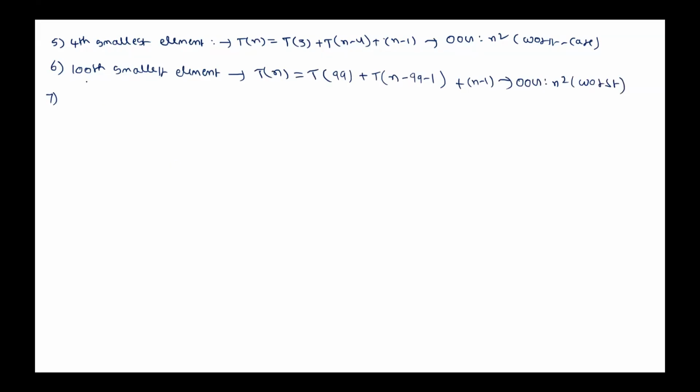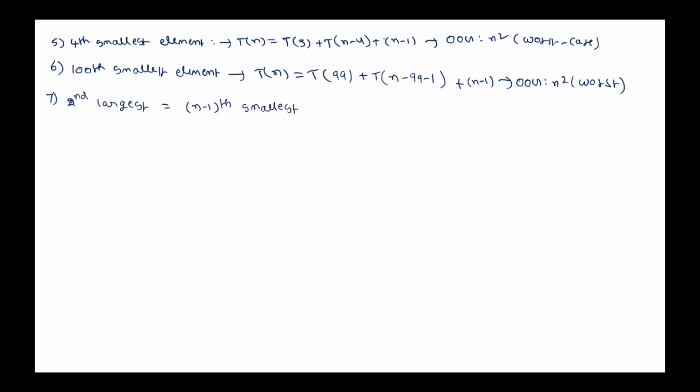So now instead of 100th smallest, let us talk about the second largest, which is same as the n minus 1th smallest.